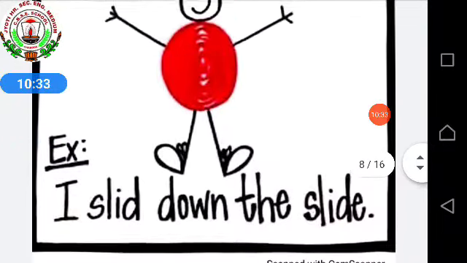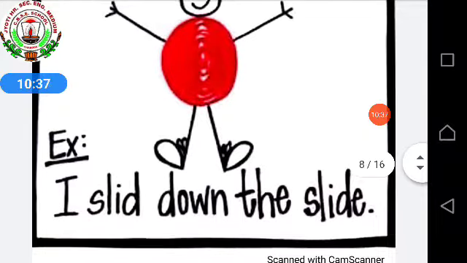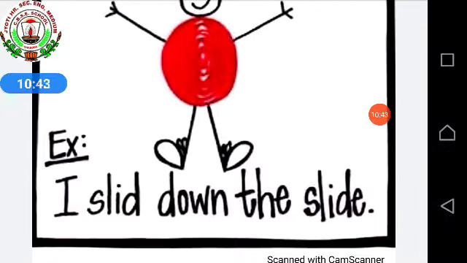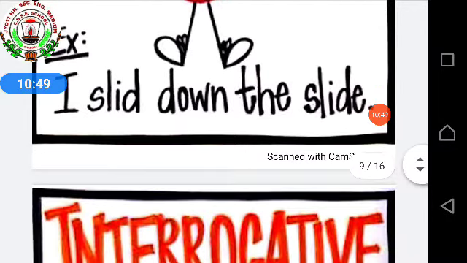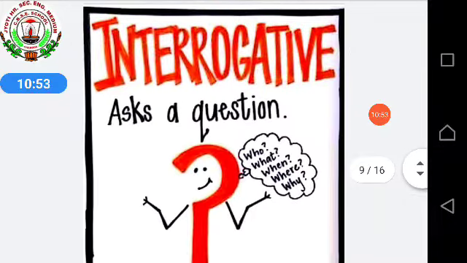Example also given over here. See, I slid down the slide. From where I slid? I slid down the slide. Slid, in Hindi we are saying fisalna, fisal patti, is it? So, I slid down the slide. Full stop.